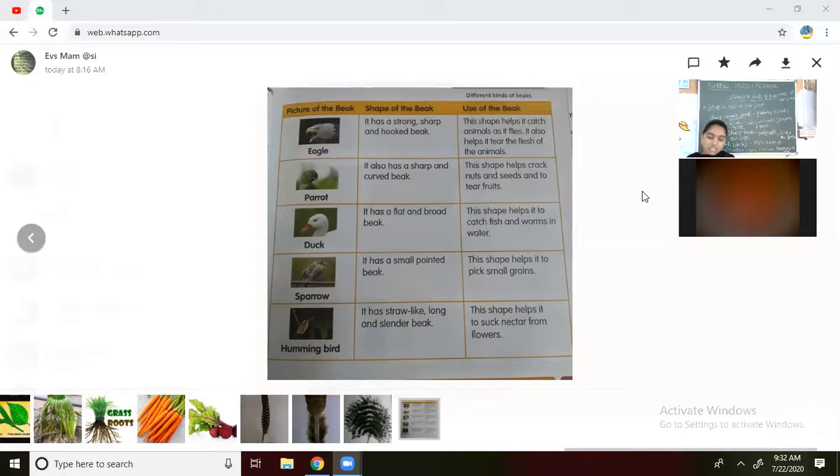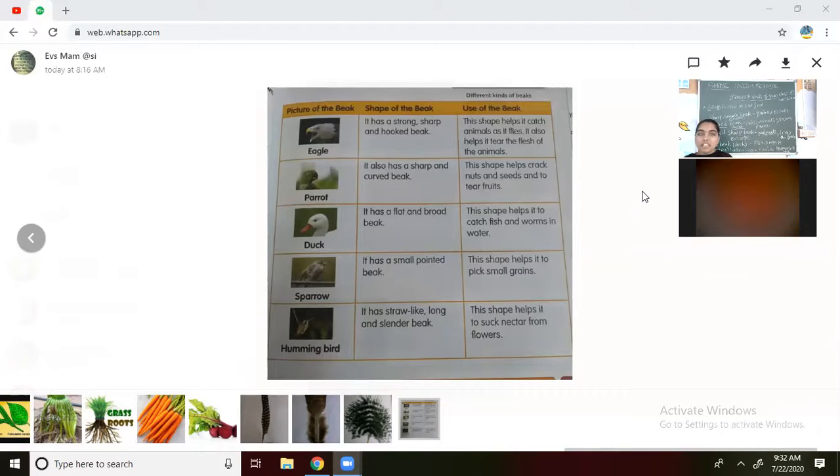And what is the use? Yes, this shape helps it to catch animals as it flies. While the bird is flying, it can identify the prey or the animal and catch it. If the animal is ready, then with the help of its beak, it is going to eat the food or tear the flesh of the animal. Now we are going to see the next bird.